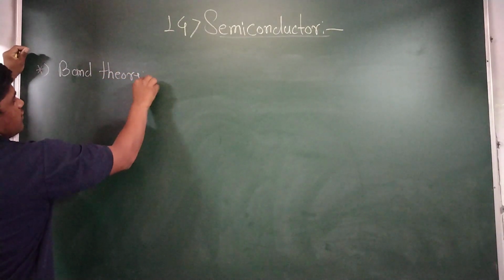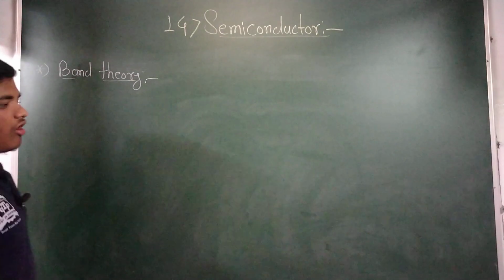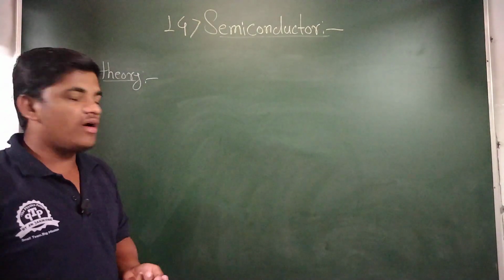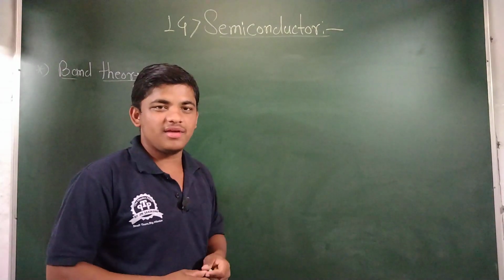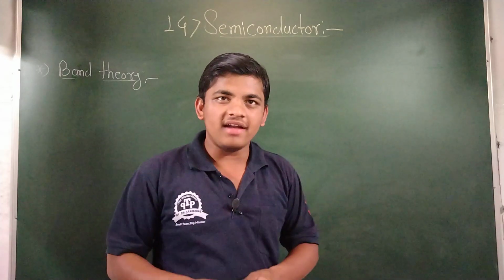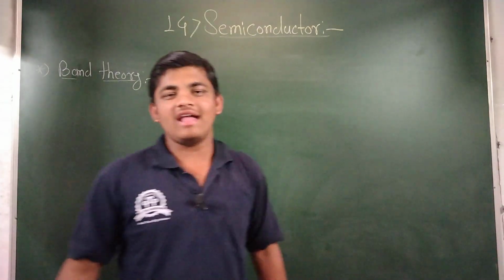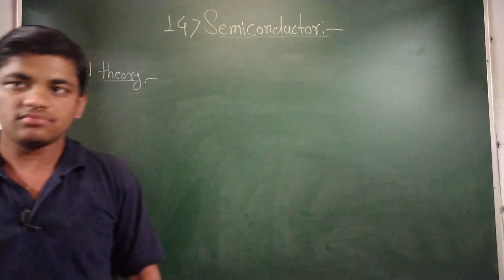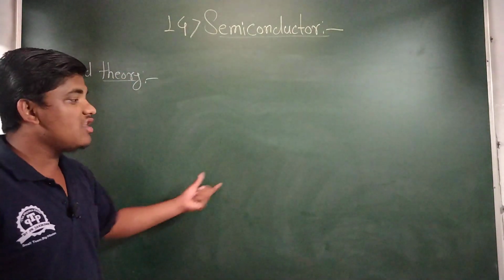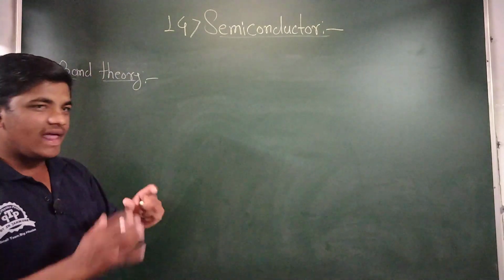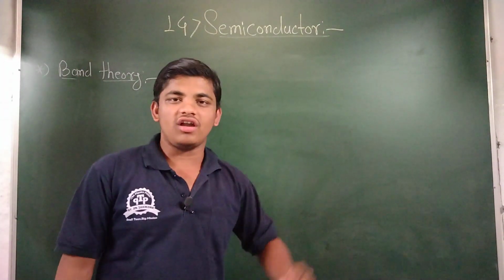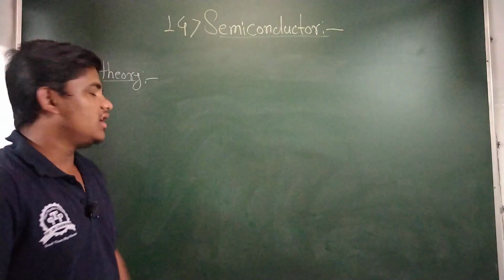In the first lecture I will draw one diagram here for the explanation of what exactly happens inside semiconductor materials. I will draw two different types of bands, the valence band as well as the conduction band. The presence of electrons in the valency is called valence levels, and the corresponding energy band is called the valence band.